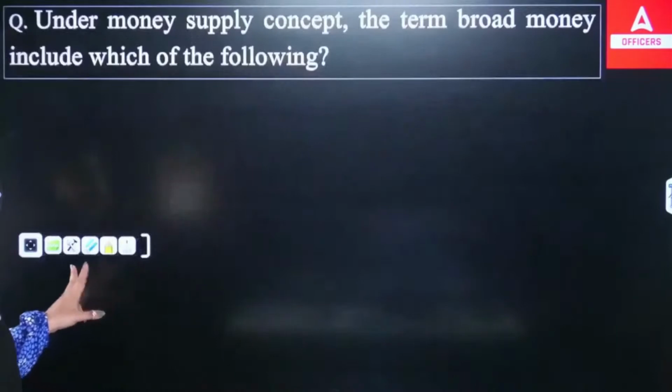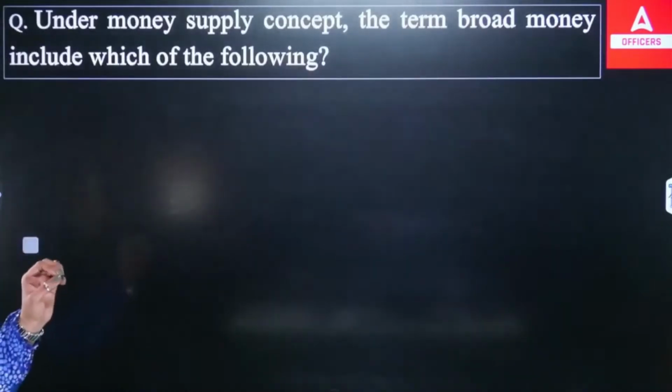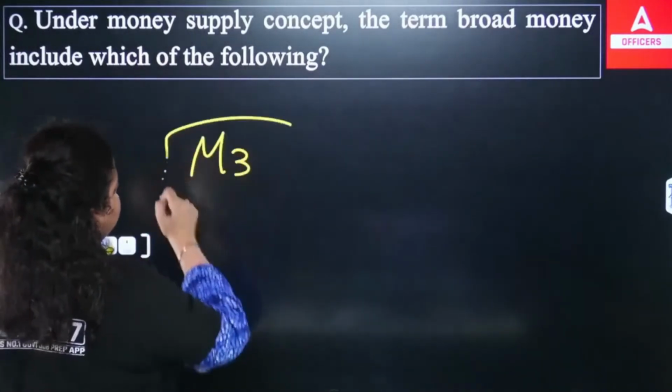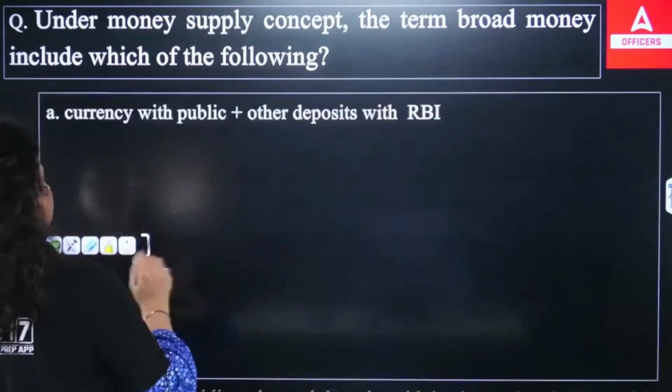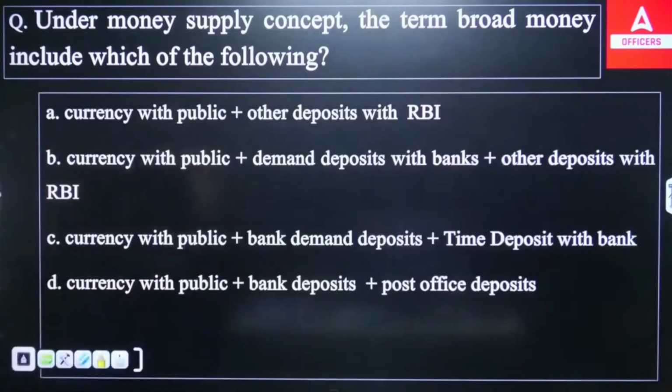Okay. Next question. Under the money supply concept, the term broad money includes which of the following? I have told you which of these is broad money. M3 is broad money, and I have told you the formula of broad money. So let me know which of the following statements will be right. A, B, C or D?